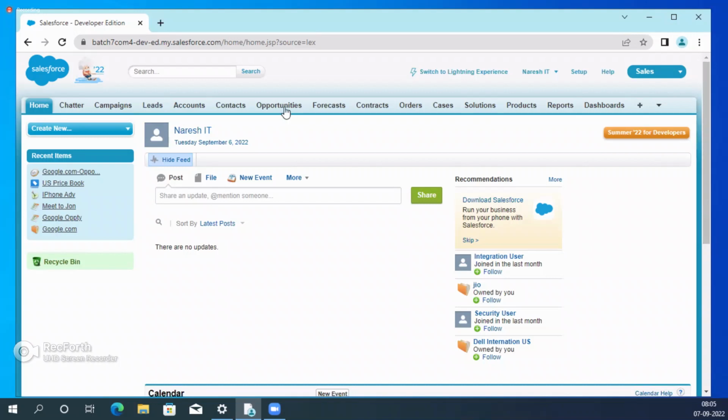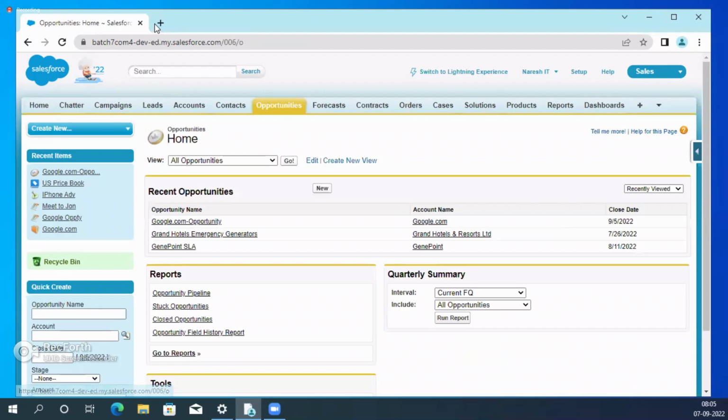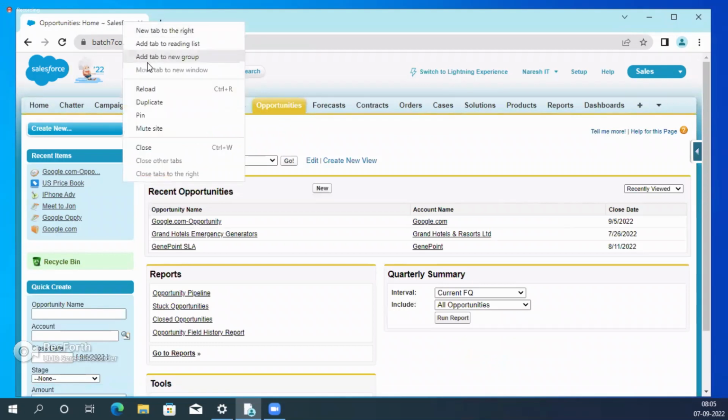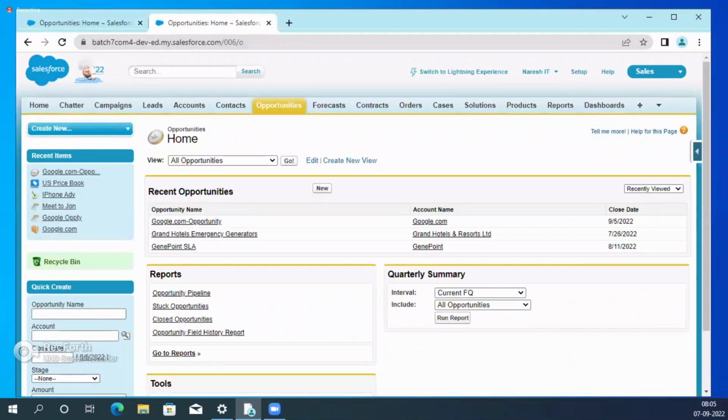Okay. Now, for example, guys, this is the opportunity. One second, guys. There is some setup already enabled. I need to disable it. Okay.